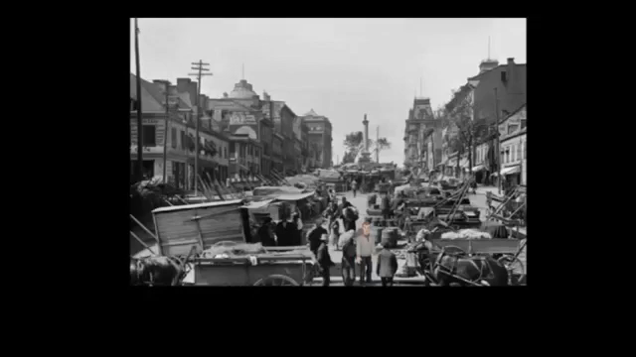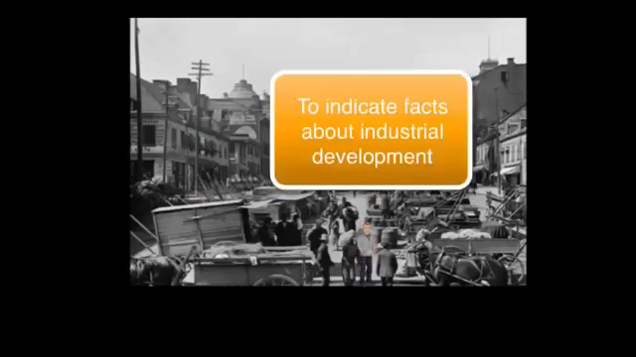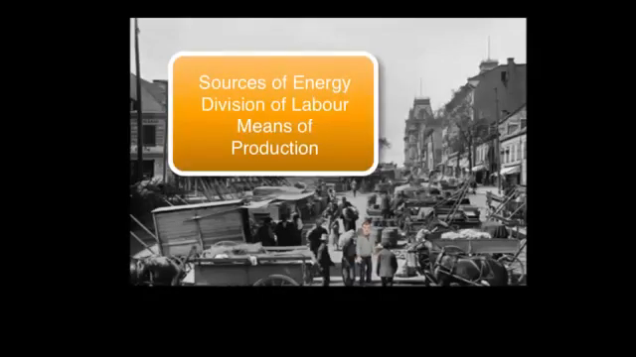This video has 4 learning intentions. The first learning intention is to indicate the factors that contributed to industrialization. The success criteria is I can indicate the factors that contributed to industrialization. The second learning intention is to indicate facts about industrial development. The success criteria is I can indicate the sources of energy, the division of labor, and the means of production.